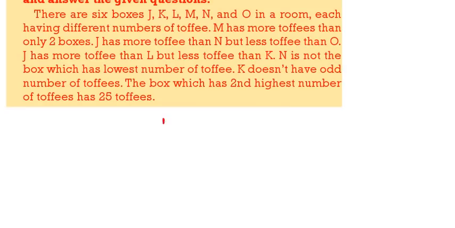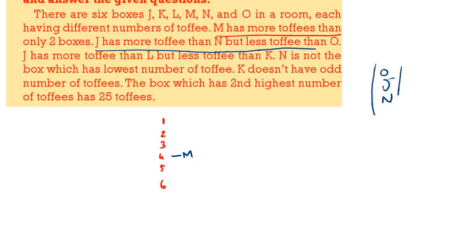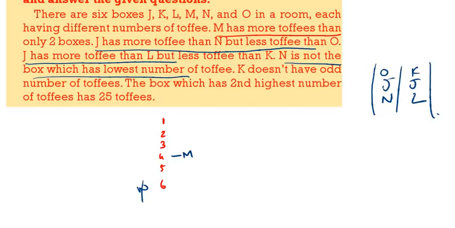Now write down 1 to 6 numbers. M has more than only 2 boxes, so M comes in the 4th place. Then J has more than N but less than O. This is given. Then J has more than L but less than K. This is also given. N is not the lowest number, so N does not come last. K does not have an odd number. The box which is second has 25.